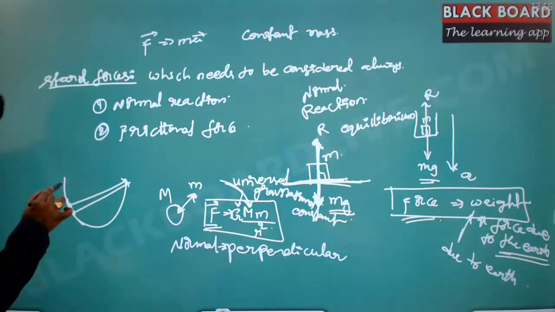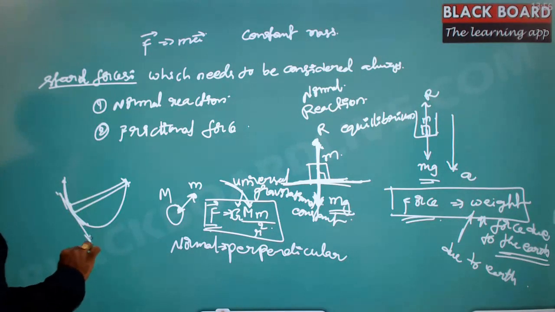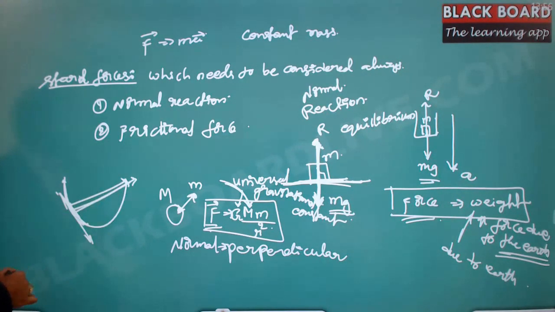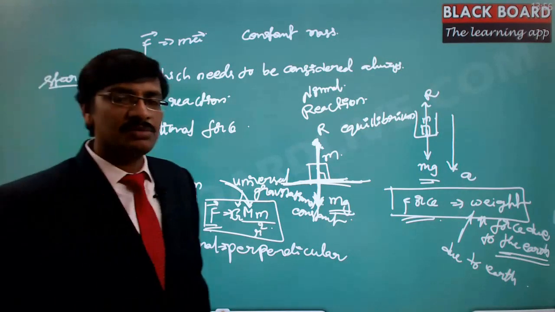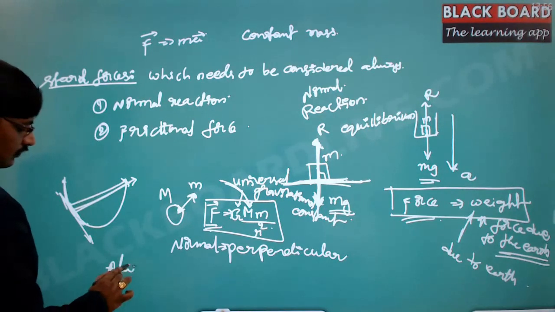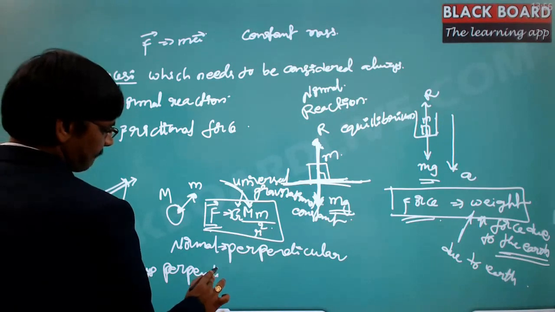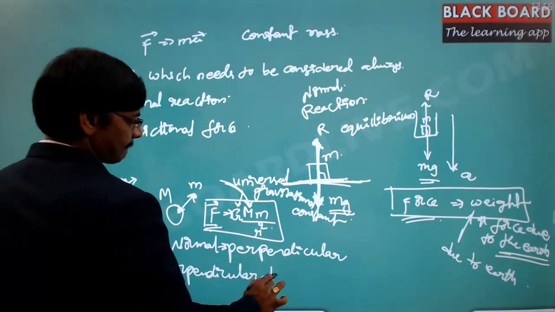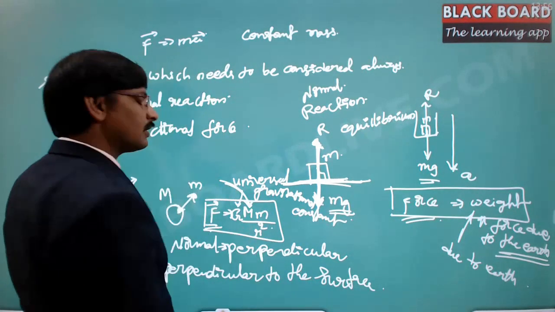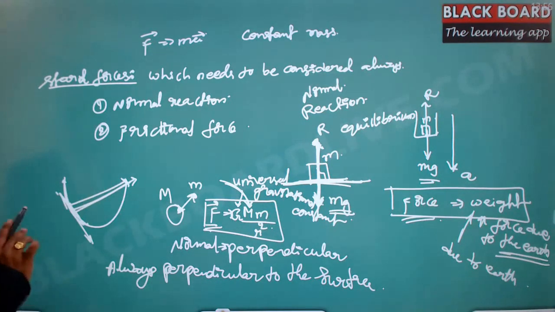Now here this is the surface, and the tangent to this particular surface is going in this manner. On this tangent, if you draw a perpendicular, this is the direction of the normal reaction. So normal reaction is nothing but always perpendicular to the surface. That is very important to understand. Always perpendicular to the surface. So as it is perpendicular to the surface, hence this is called the normal reaction.